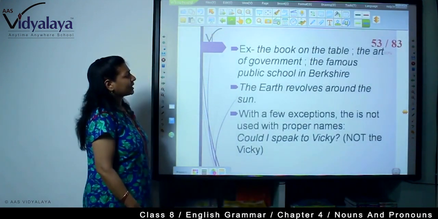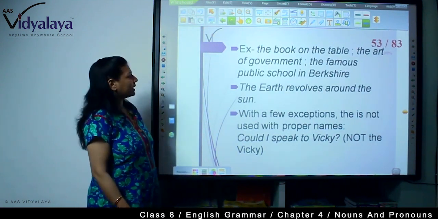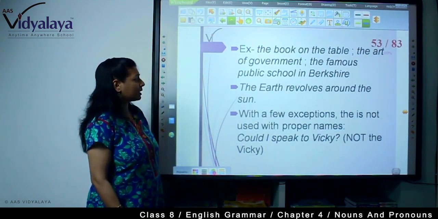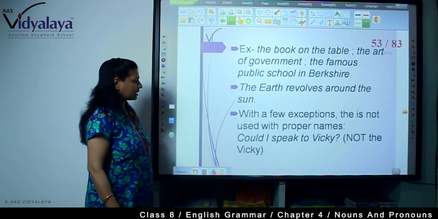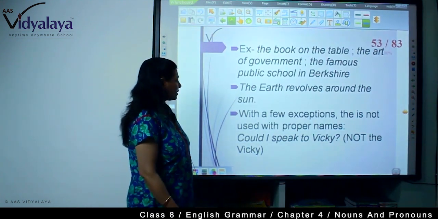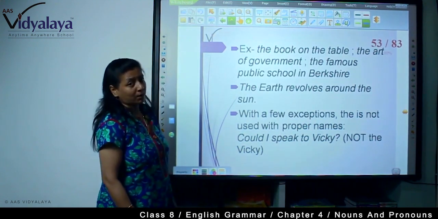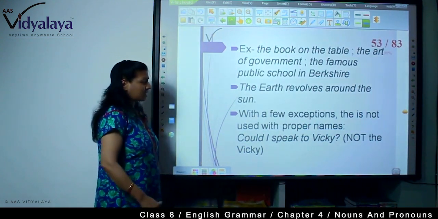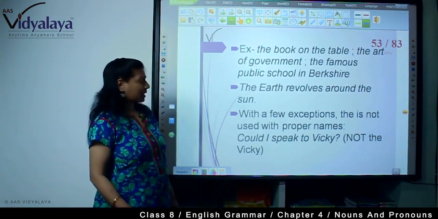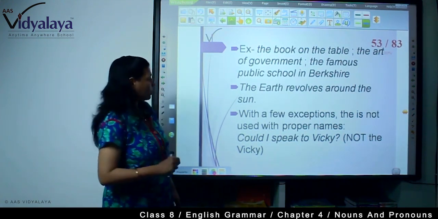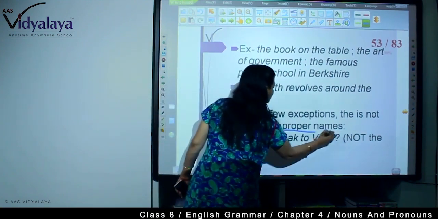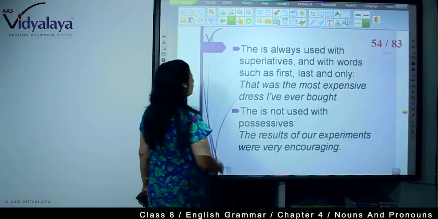Now, the book on the table, the art of government, the famous public school in Berkshire, or the unique, the earth revolves around the sun. Now, with a few exceptions, the is not used with proper names. You cannot say the with a proper name. Could I speak to Vicky? Not the Vicky. So, with proper names, we don't use the.